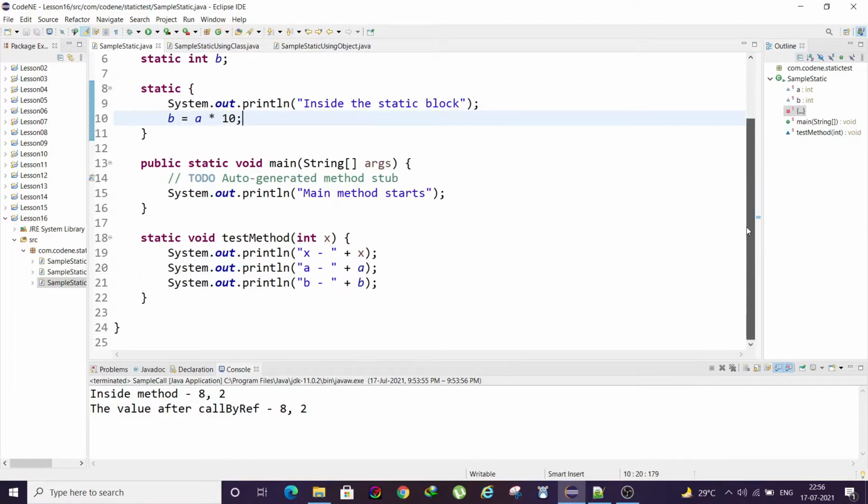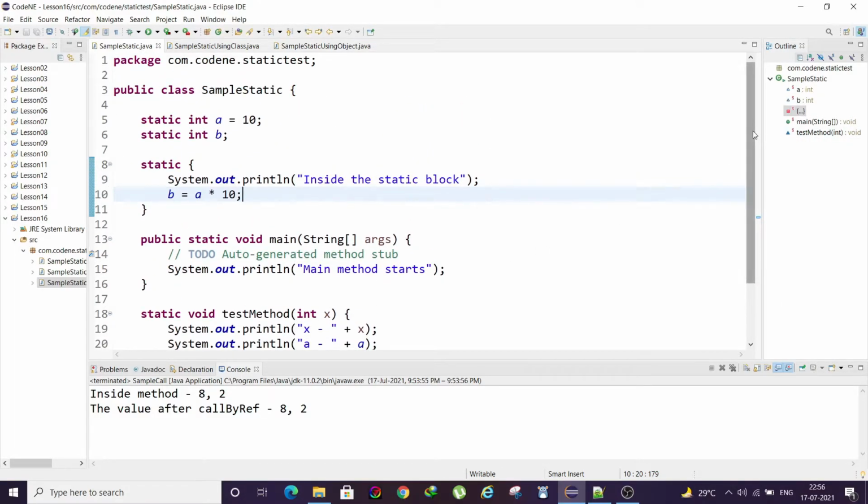Now, to understand how the flow works: whenever the class is loaded into the JVM, that is the Java Virtual Machine, the class is loaded in the memory, in the metaspace.